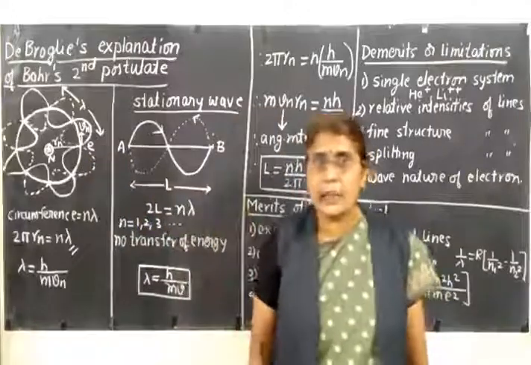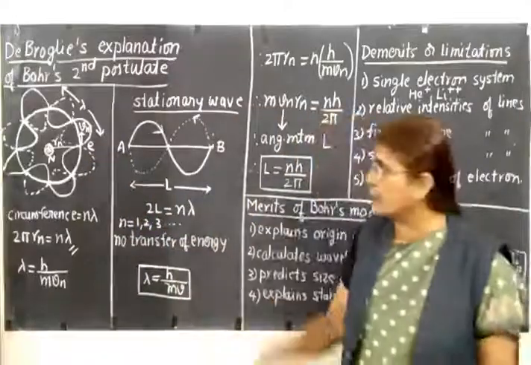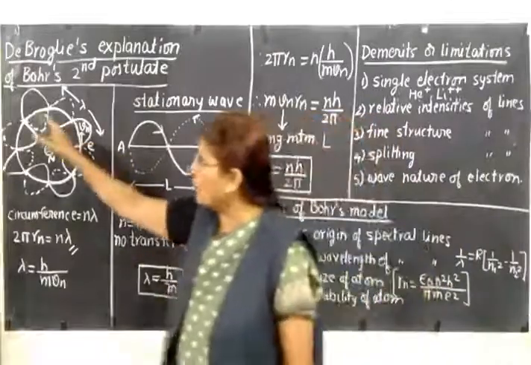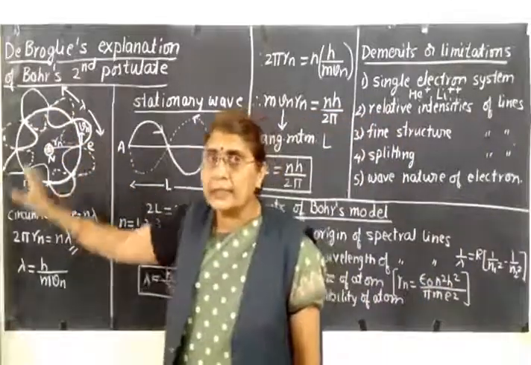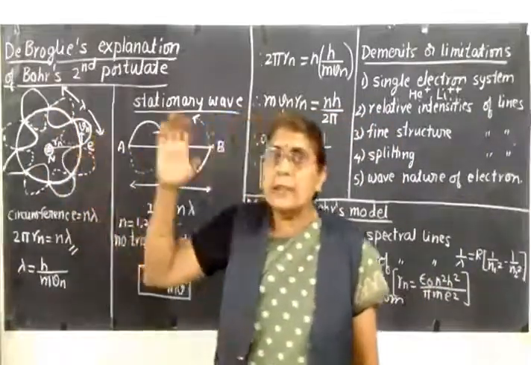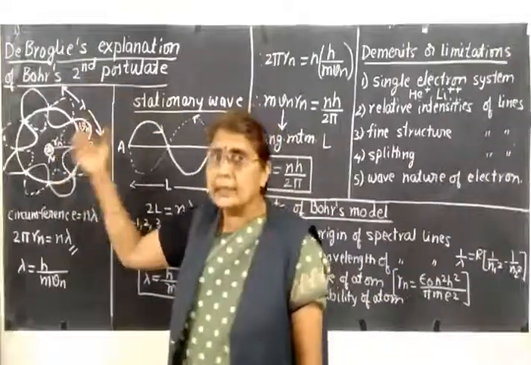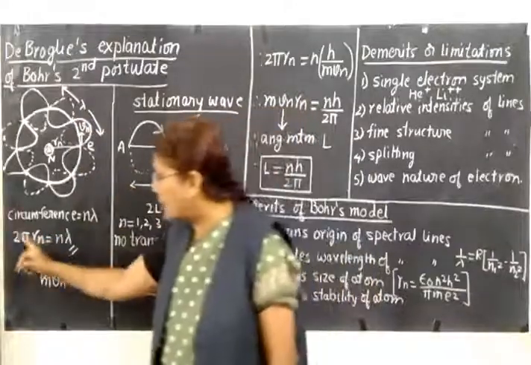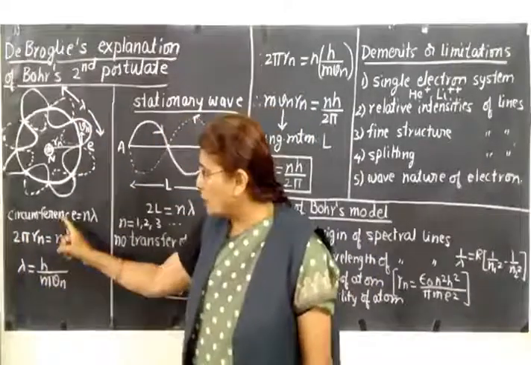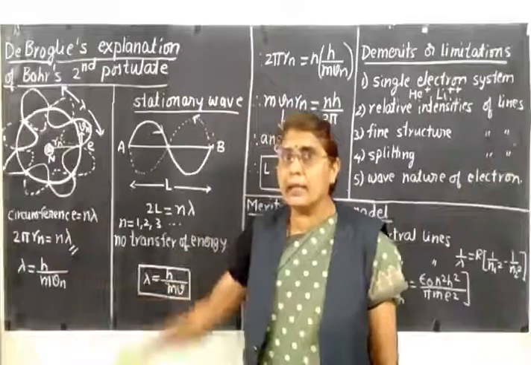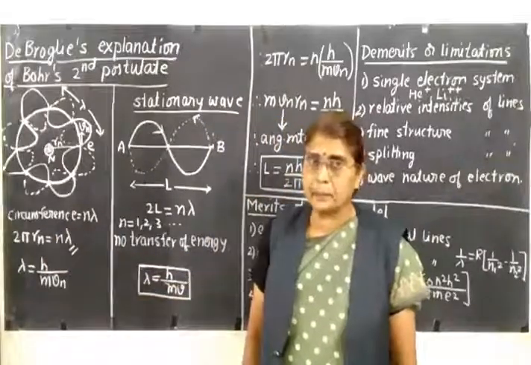Now, what is the condition of stationary waves? Total distance travelled is equal to n lambda. In the case of this circular motion, the total distance travelled will be nothing but the circumference of the circle. Because the radius is Rn, the circumference will be 2 pi Rn. So, circumference 2 pi Rn should be equal to an integral multiple of lambda, n lambda.